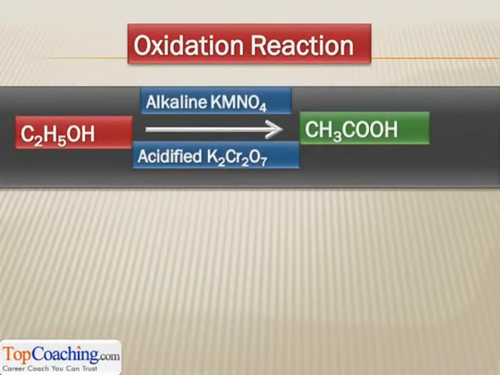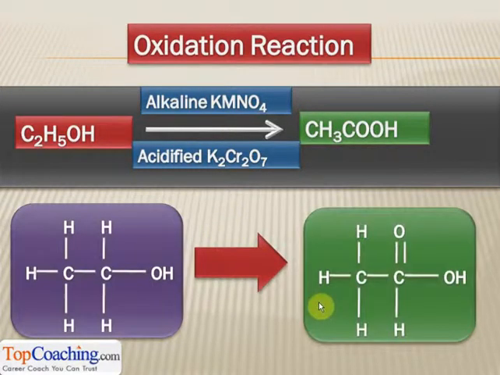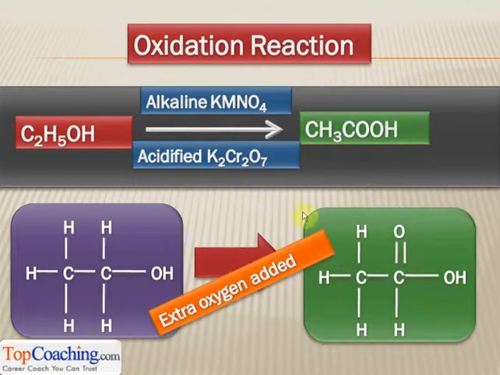Another important property of ethanol is the oxidation reaction. We have already studied about this reaction in the previous chapter. When ethanol is treated with strong oxidizing agents like alkaline potassium permanganate and acidified potassium dichromate, ethanoic acid is formed. This compound on the right is ethanoic acid because as you can see it has two carbons and it has a carboxylic acid group COOH. Here, this is the reaction of ethanol forming ethanoic acid.